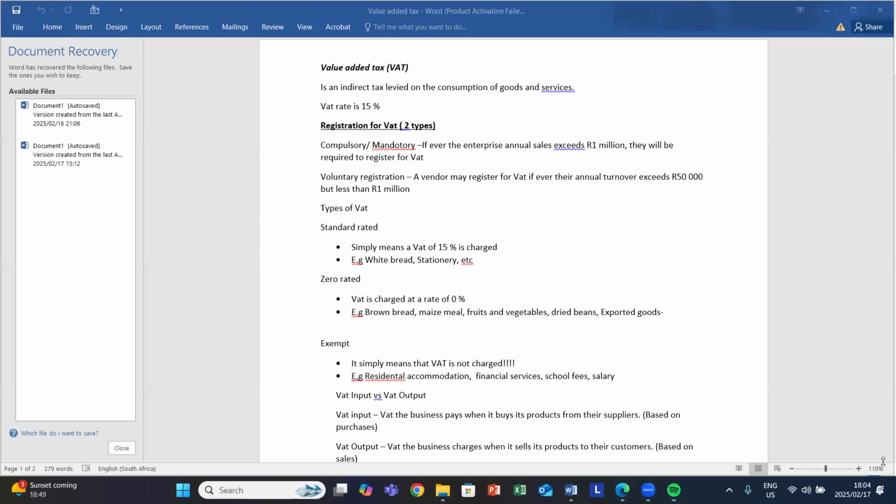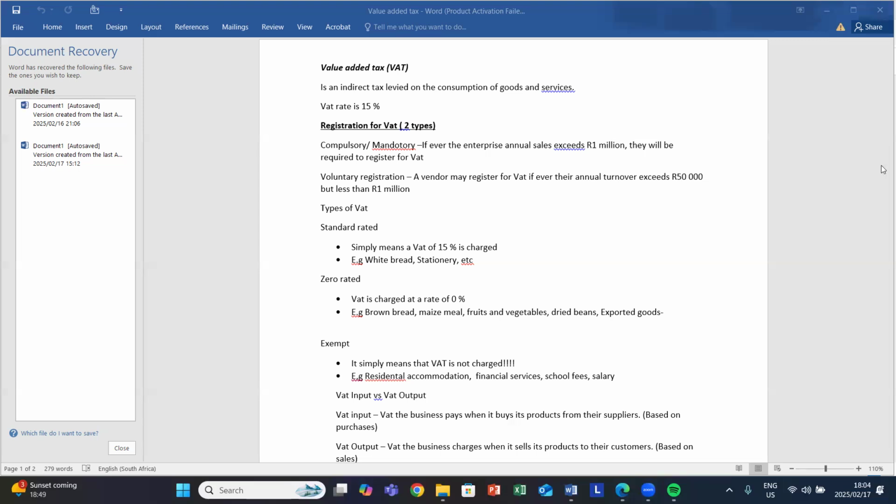And then secondly, we have to know the difference between your input VAT and your output VAT. Remember that you'll be dealing with your ledger accounts, the VAT control account, whereby you have to calculate your VAT payable or receivable from SARS. So what is meant by VAT input?